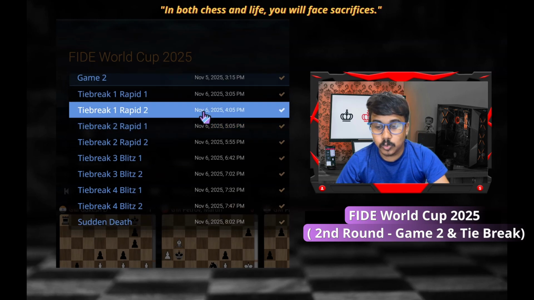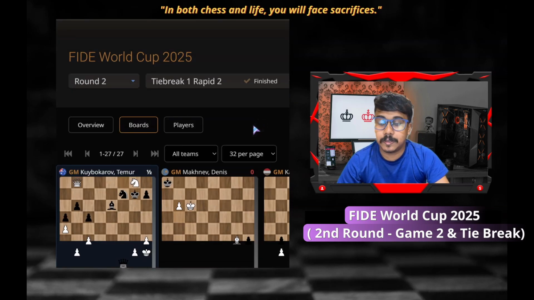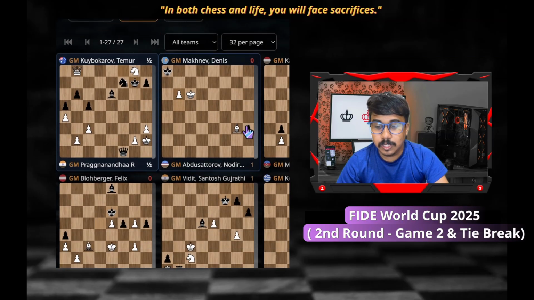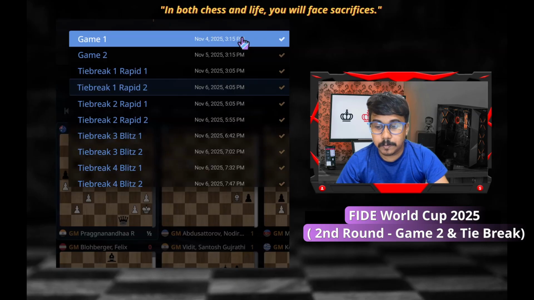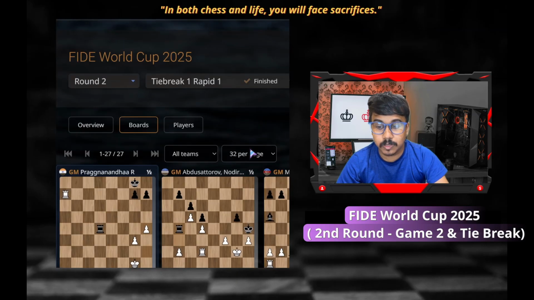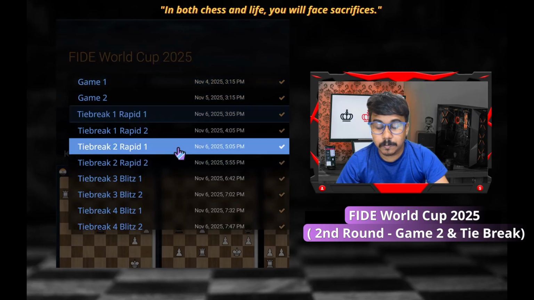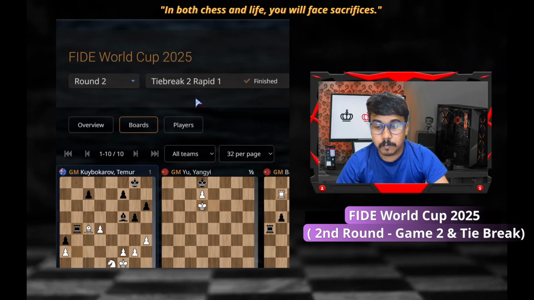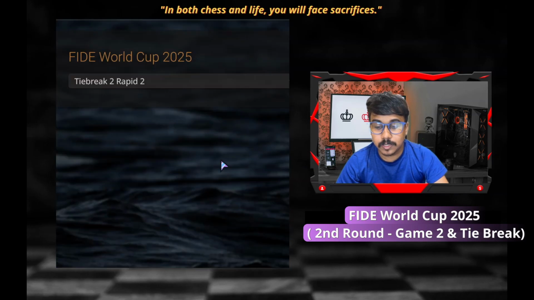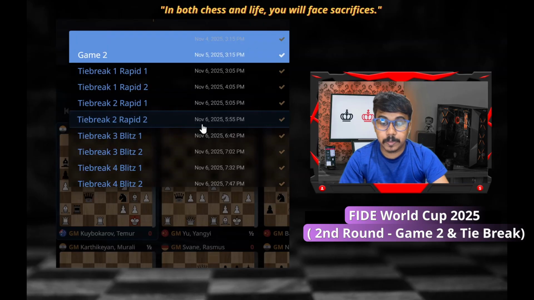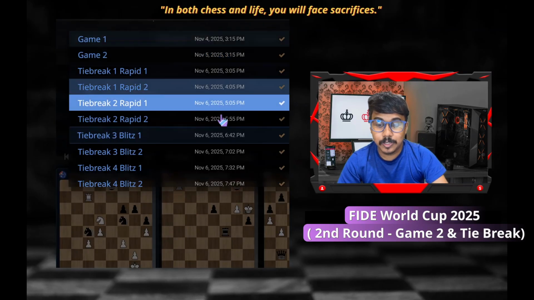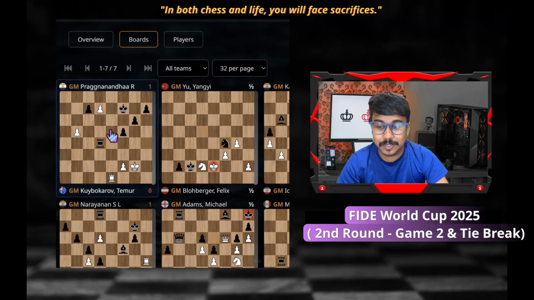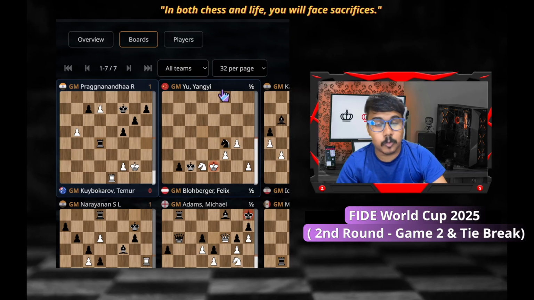Tie break two. Pragananda actually made a draw in the tie break too. Prag made a draw in the rapid tiebreak. Prag lost here, then defeated and made a comeback. Then in the blitz, Prag won again. So that was not a mistake. So yeah, he won both of the blitz games, and made progress in the third round.